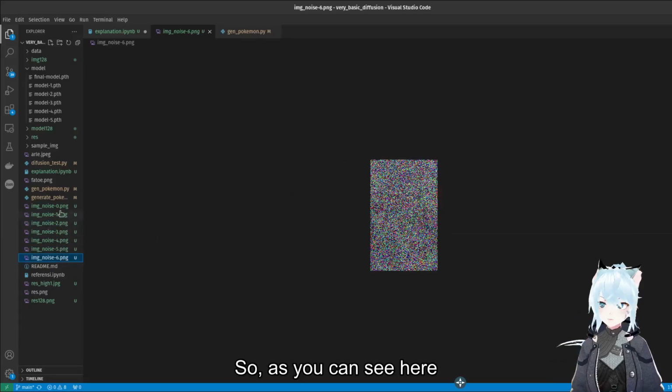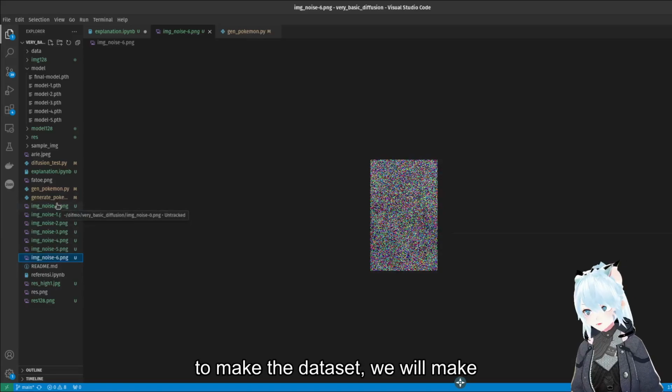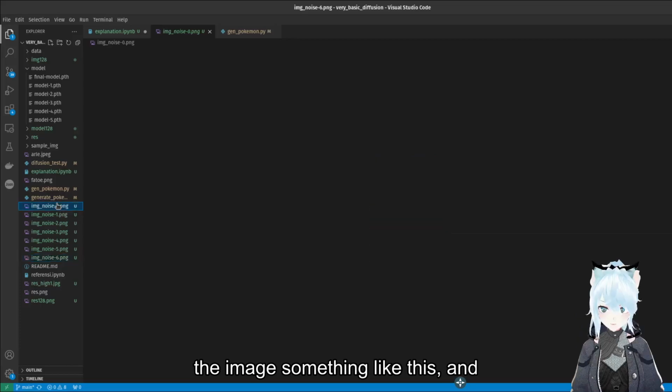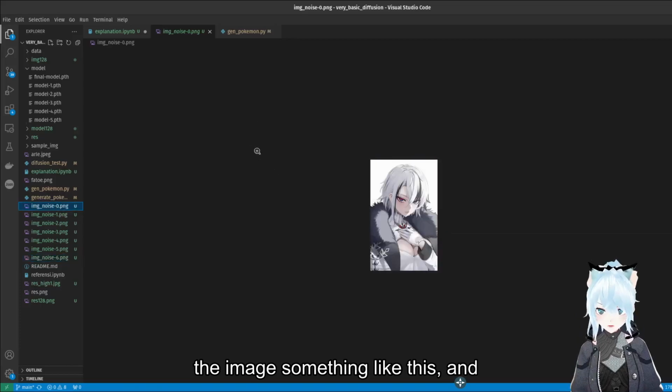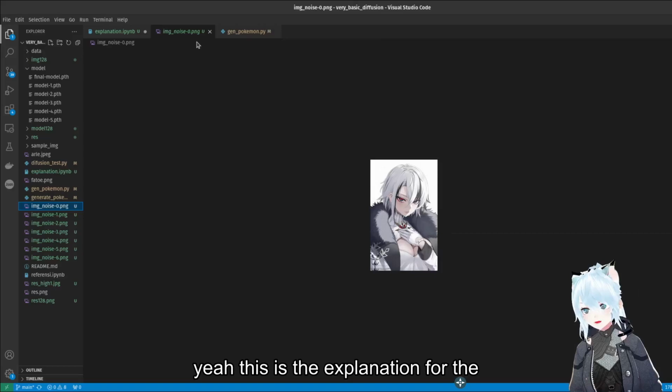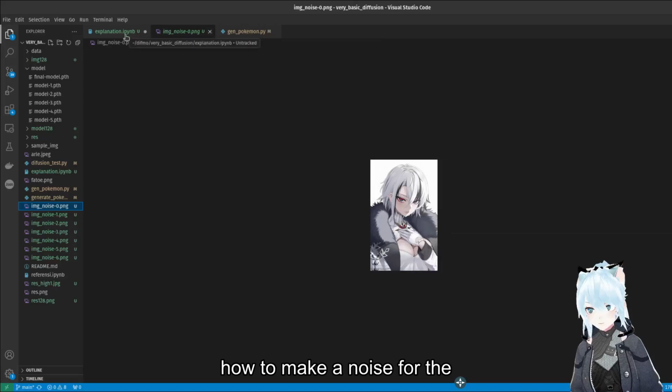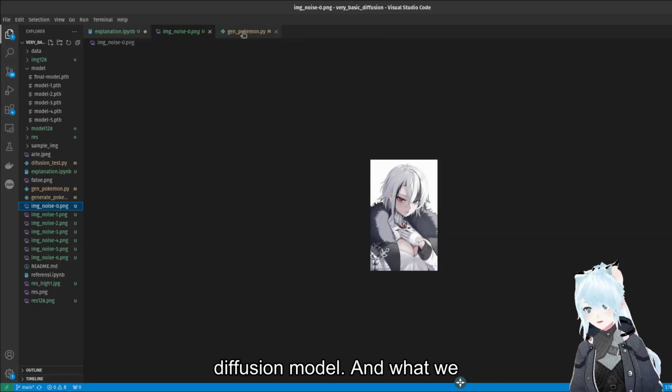So as you can see here, to make the dataset, we will make the images something like this. And yeah, this is the explanation for the process of how to make noise for the diffusion model.